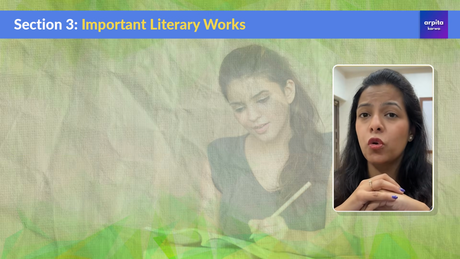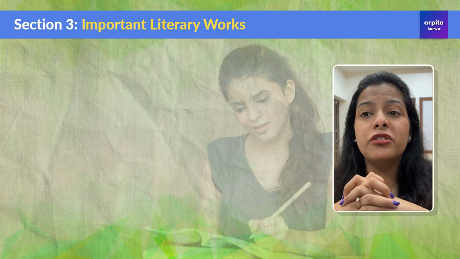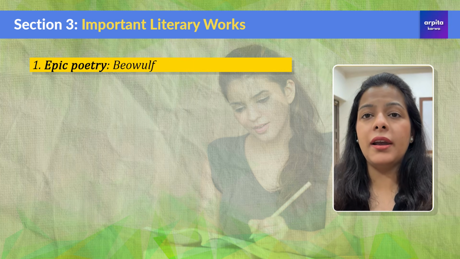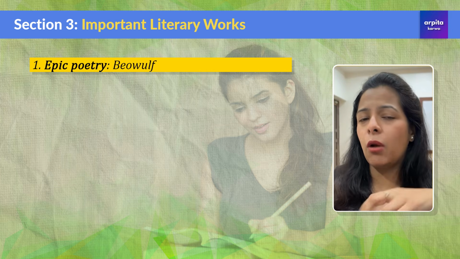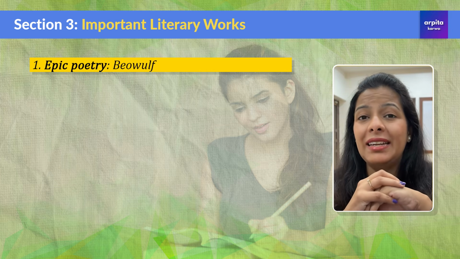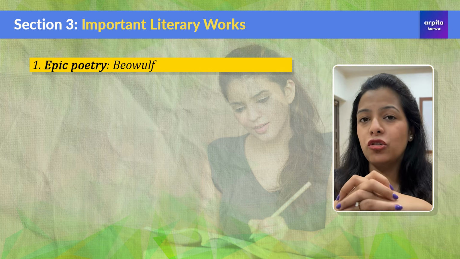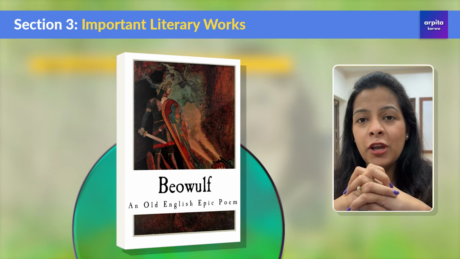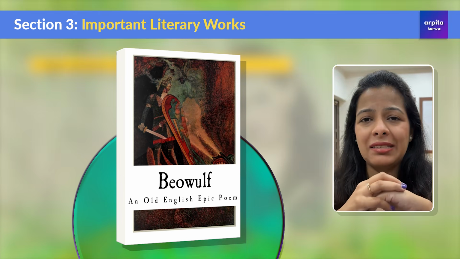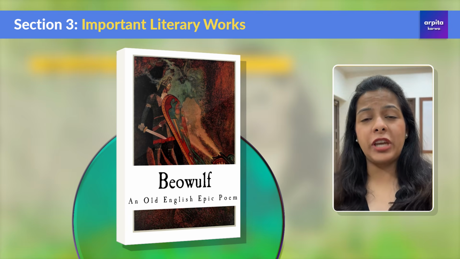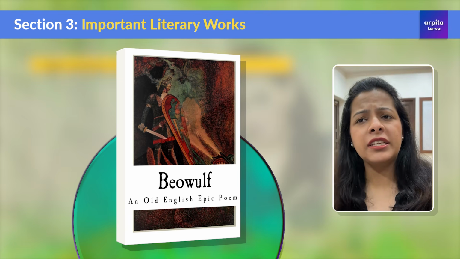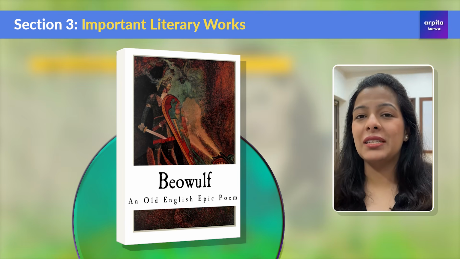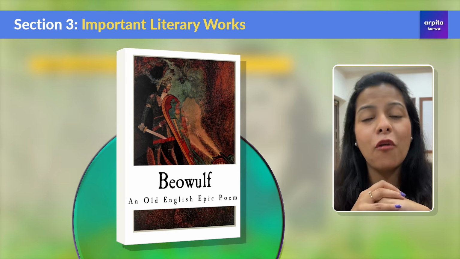So, with that note, let's move on and look at the most important literary works of the Anglo-Saxon Age. The first one, as we discussed earlier as well, is from the domain of epic poetry. Now, epic poems are long narrative poems that tell the story of heroic deeds and adventures, and the most classic example of an epic poem is Beowulf, which is one of the most famous Anglo-Saxon epics that narrates the heroic journey of a character named Beowulf as he fights monsters like Grendel and a fierce dragon. And you will be shocked to know that this is also one of the longest epic poems of all time.